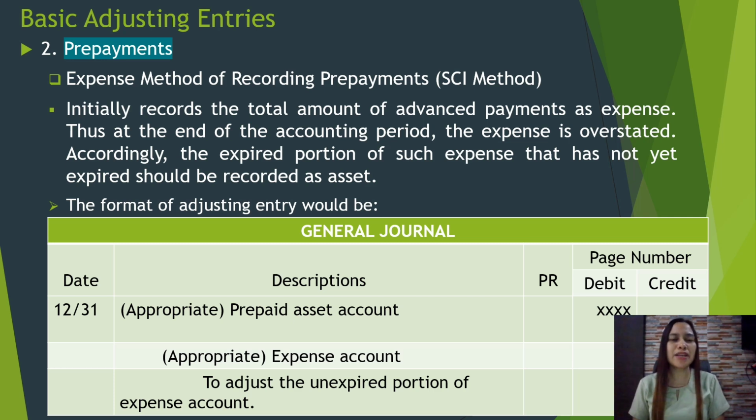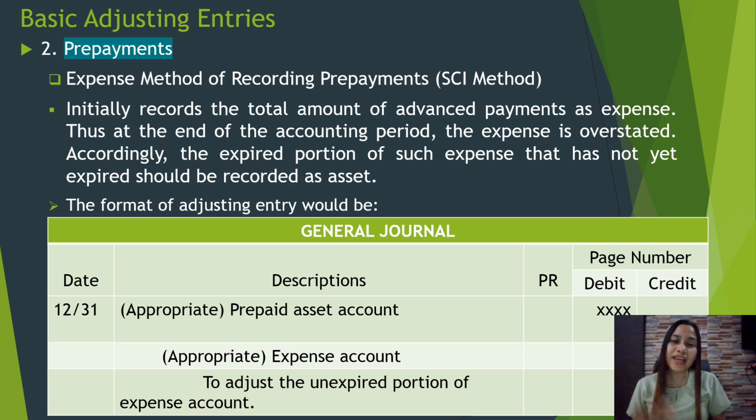So under the expense method of recording prepayments, the total amounts are initially recorded as expense. The total amount of advance payments is initially recorded as expense. Thus, at the end of the accounting period, the expense is overstated.